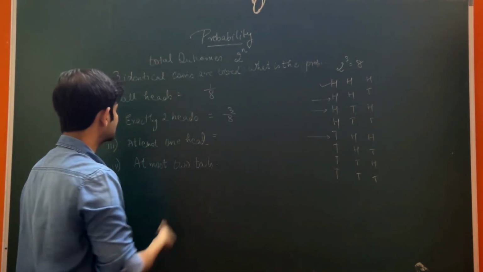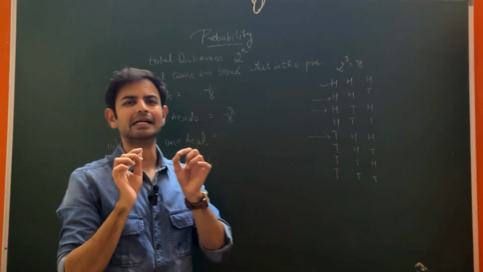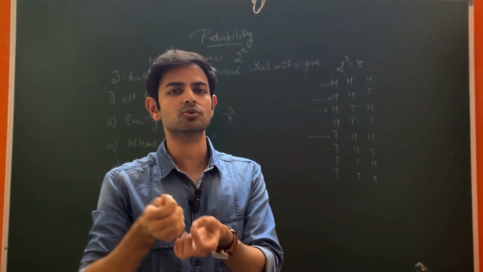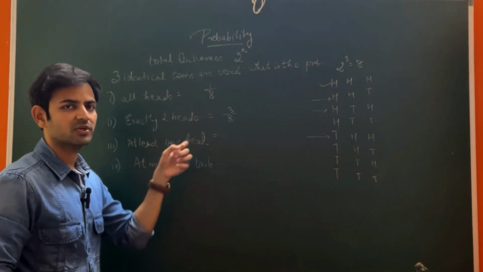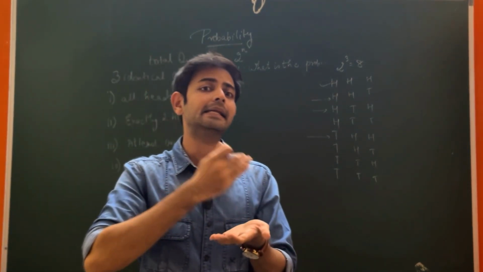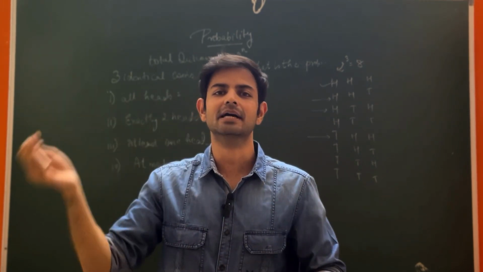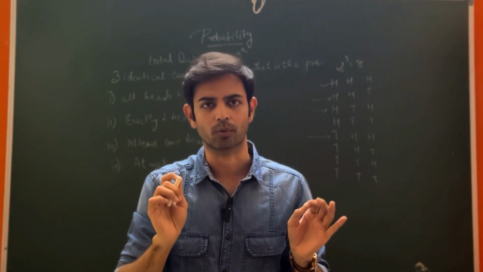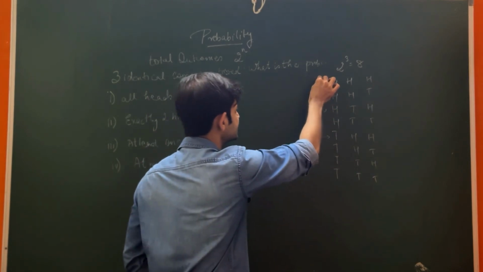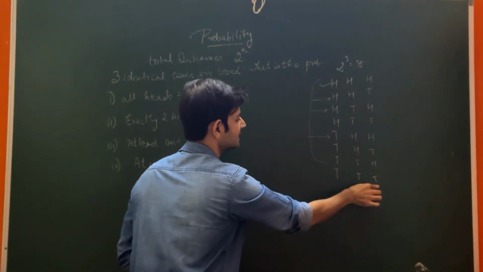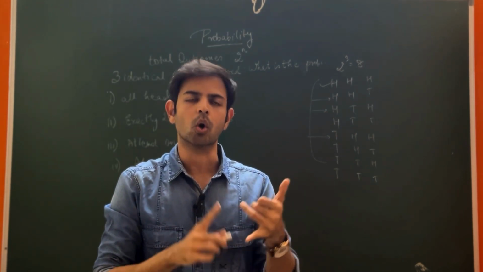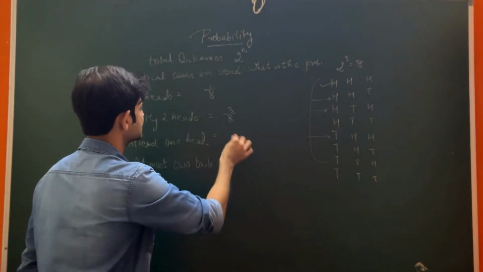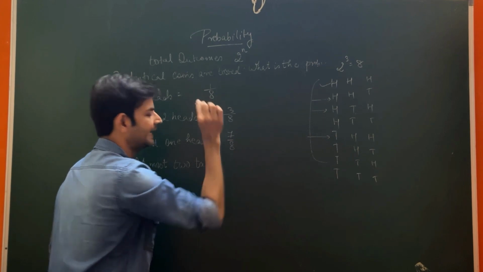Next is at least one head. Now when I say at least, it means it has to be one or more than one. It is at least one head, which means it can be 1, it can be 2, it can be 3 as well, but it cannot be 0. So we'll have all the cases except this, because we need head either 1 or 2 or 3. So in this case, it will be 7 upon 8.